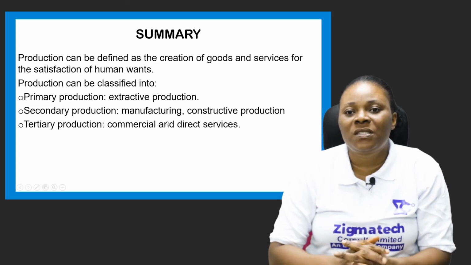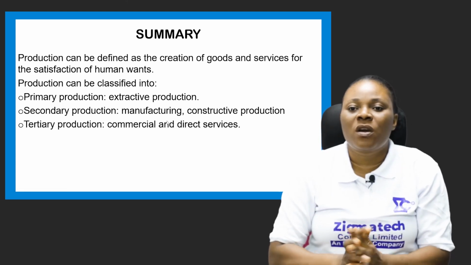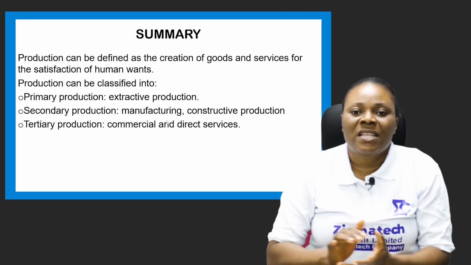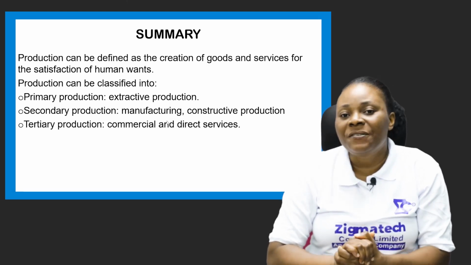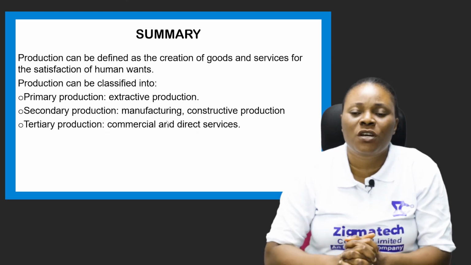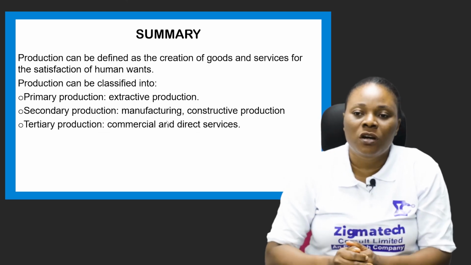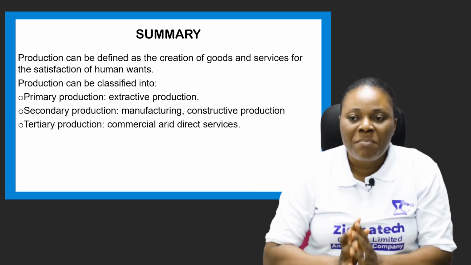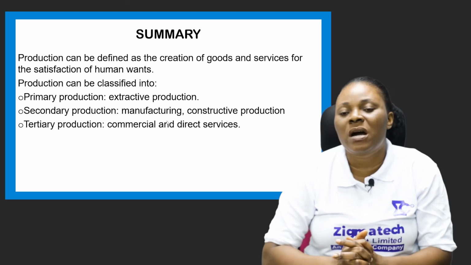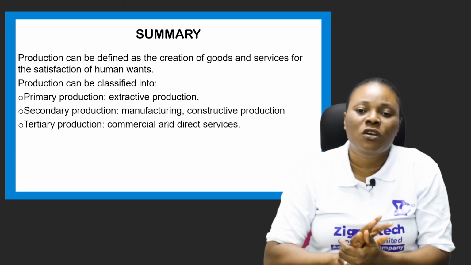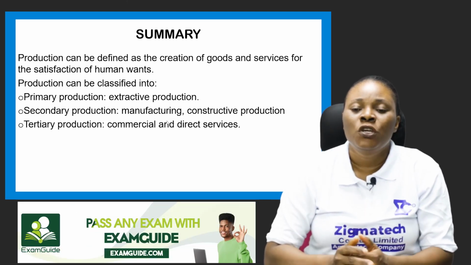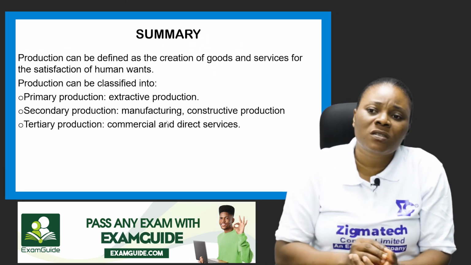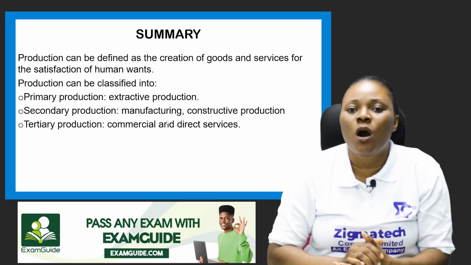So that's what we have for today. But before we go, let's take a quick recap of what we have learned. We started by looking at the definition of production. I defined production as the creation of goods and the provision of services, basically for the satisfaction of human wants. And I said production is also the creation of utility. I explained what utility is: the ability of a product to satisfy your need.